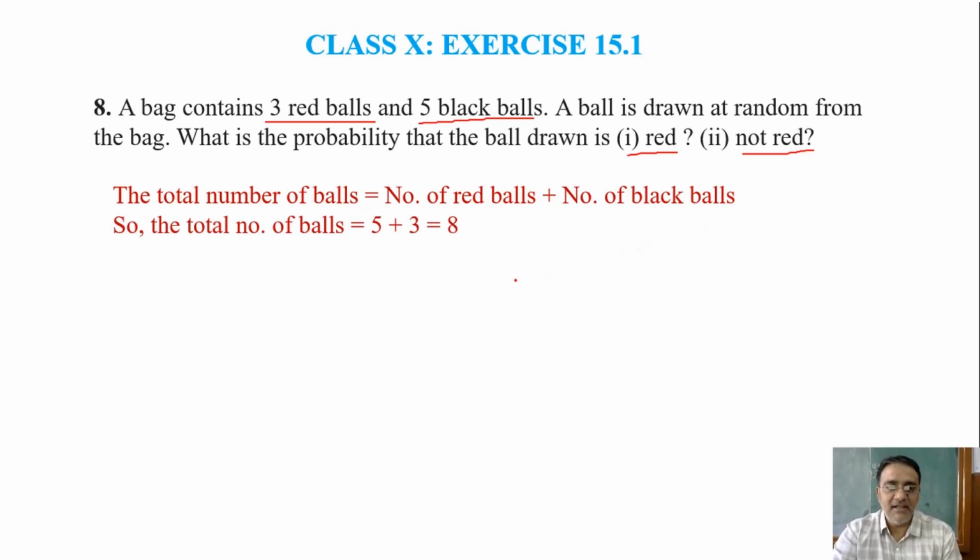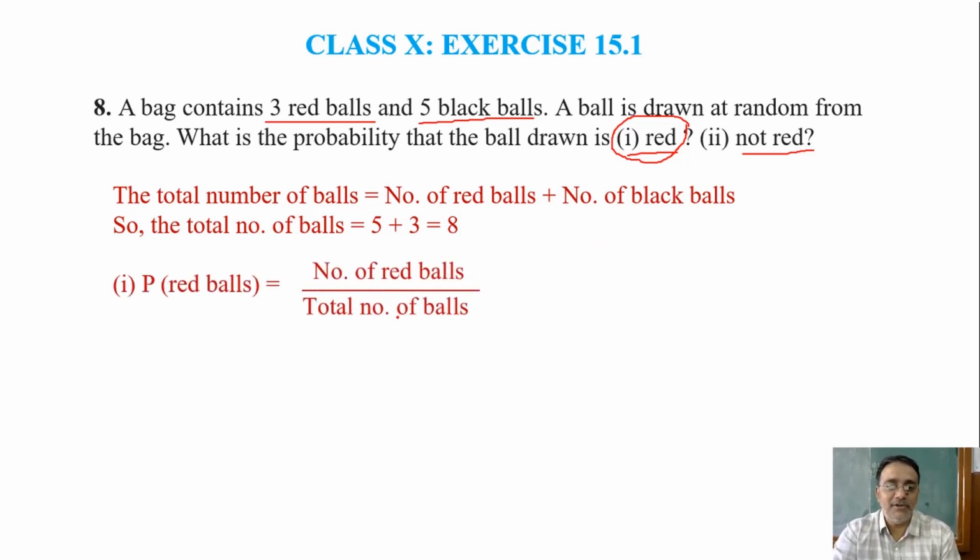Okay. And what is P of red? Probability of red ball. 3 by 8. Okay. Actually, probability of red ball is number of red balls upon total number of balls, that is 3 by 8. You can write directly the answer without writing this step. This is only for explanation. Otherwise, you can write this also.